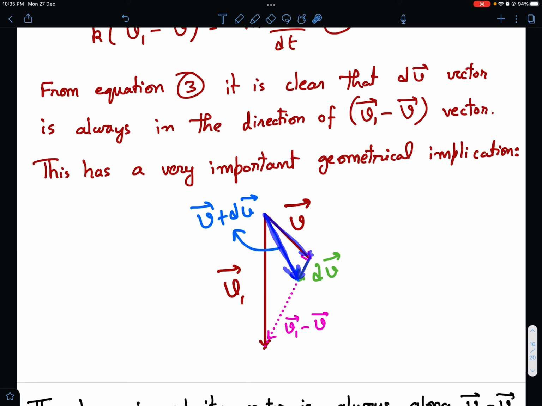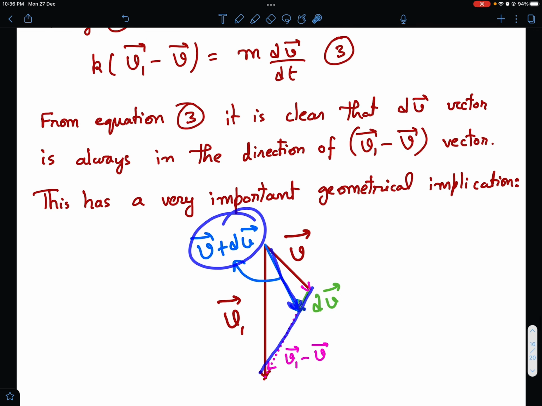Again this lies on the same pink line, right? So this is the new velocity vector, and this equation again holds even after time dt, for the next dt interval. After another dt interval there will be another dv in this direction, and then the new velocity vector will be v plus maybe twice dv if you would like to call it. And one thing is for sure, since change in velocity vector is always in this direction, the tip of the net velocity vector from the initial point will always move along this. I hope this is clear.